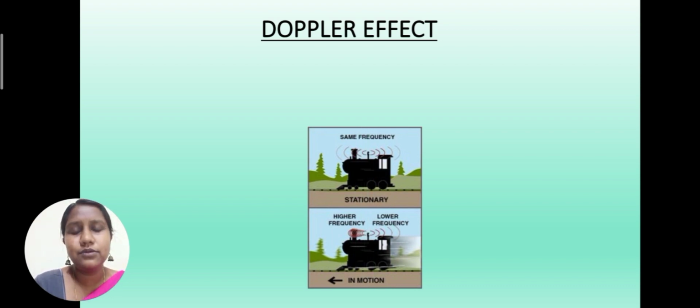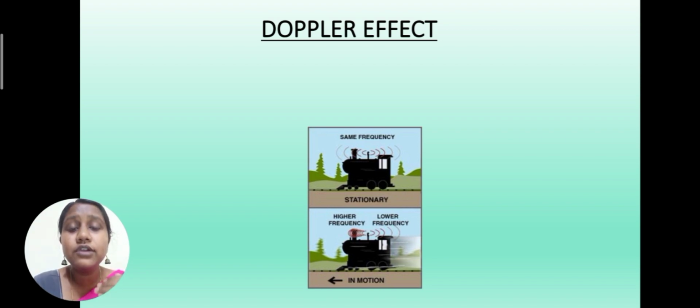So now we are moving on to a very important topic, and that is the Doppler effect. Before moving into the topic, we will see an example. If you see here, there is a train at rest, that is, in a stationary position, and it has a whistle sound. If you hear that whistle sound, the frequency will be the same.